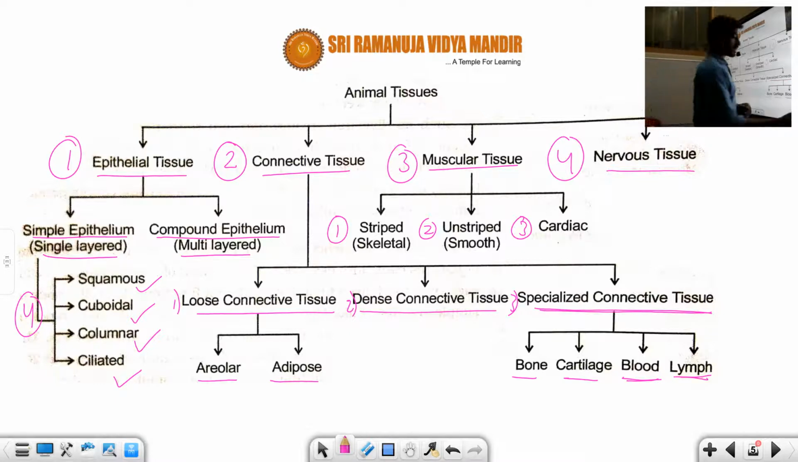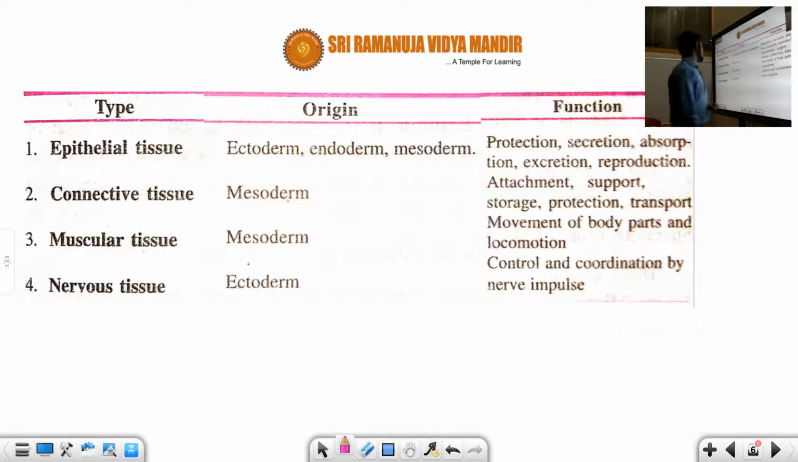Let us see the next importance about the different types of tissues and what are their origin and what is their function. Now you can see, student, the first is the epithelial tissue. And what is the origin here? Ectoderm origin, endoderm origin, mesoderm origin. So there are 3 types of origin we can see in the epithelial tissue.